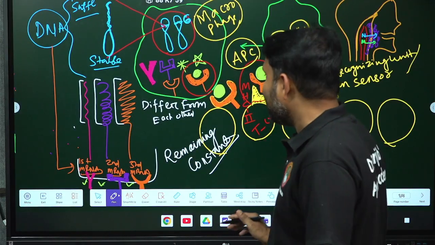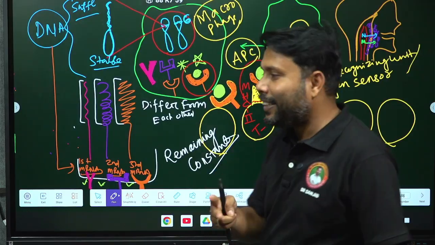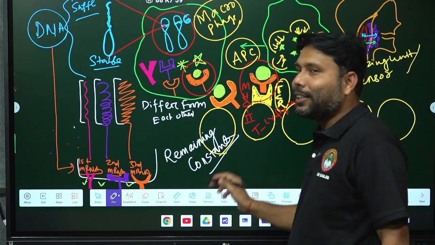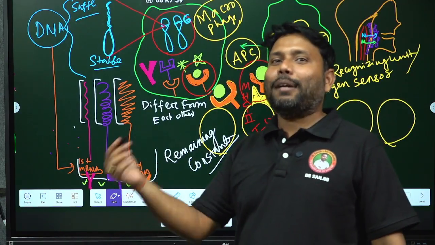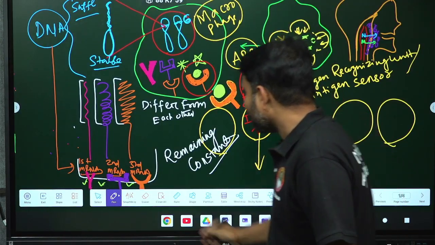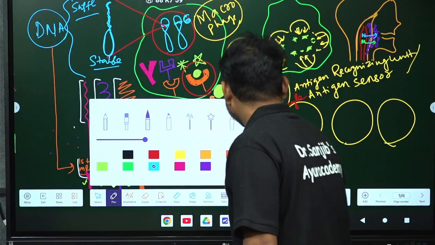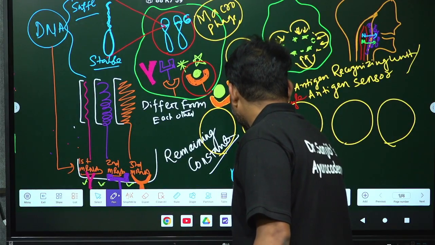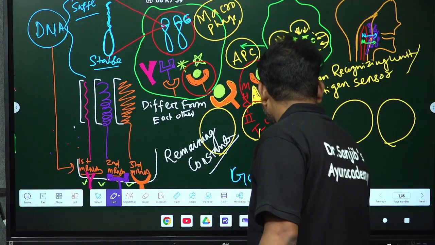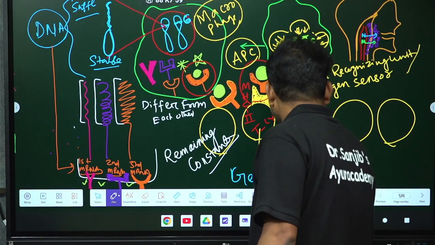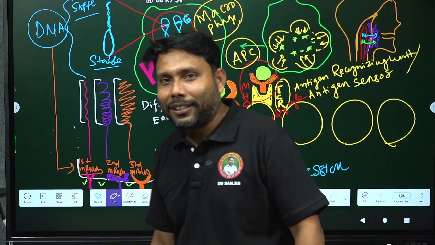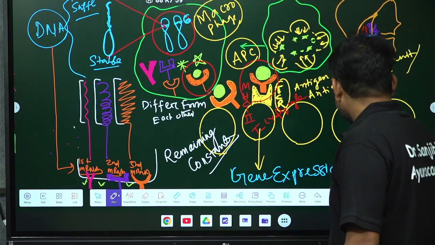Okay, then there is another two minutes of things. Then the T lymphocytes will express their genetic material. Then from the T lymphocyte there will be gene expression, and it will act upon what?